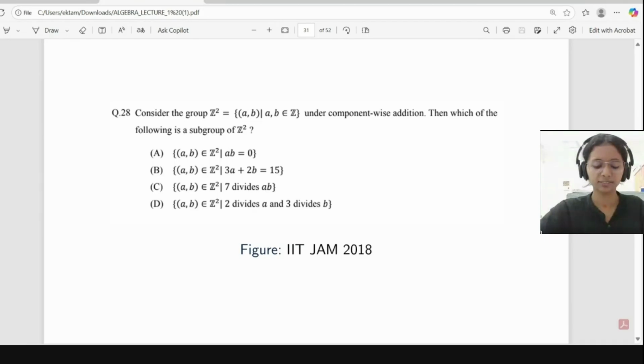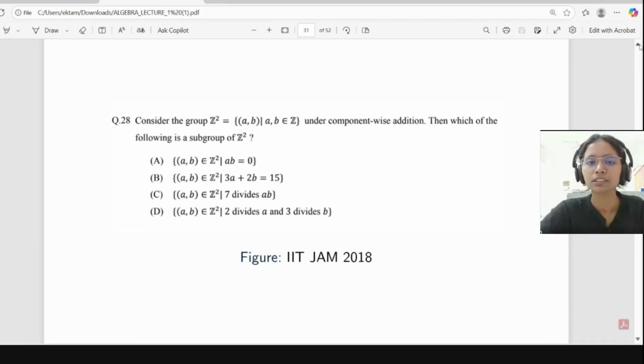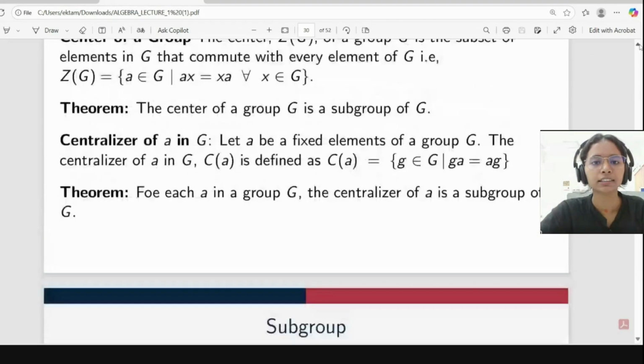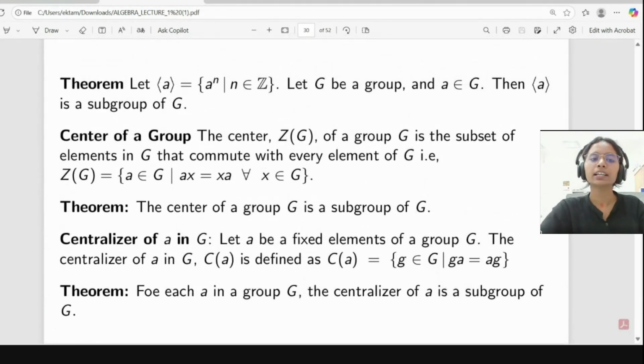Here we take all a belonging to G such that ax equals xa for all x belonging to G. But in the centralizer, x commutes with a single element a only.